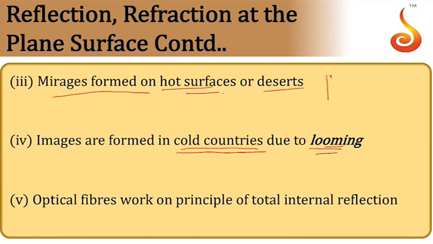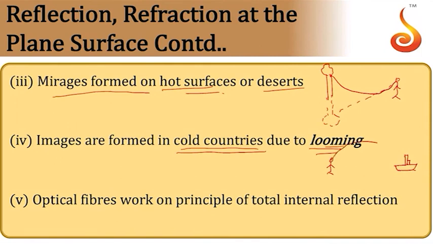See, in the case of mirage, if there is a tree here, if the observer is here, if you remember, the light travels along this path, the observer will see the image somewhere here. So this will be inferior mirage. In the case of looming, if there is a ship here, and the observer is on the seashore, due to cold conditions you cannot see the direct image of the ship.